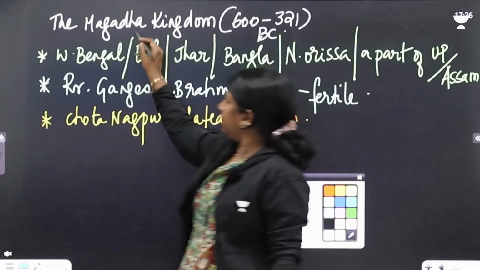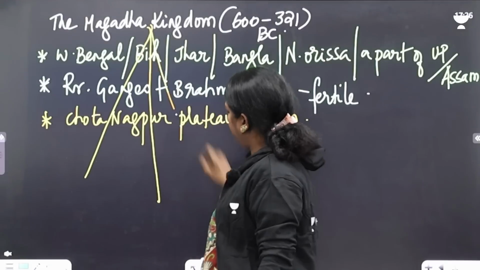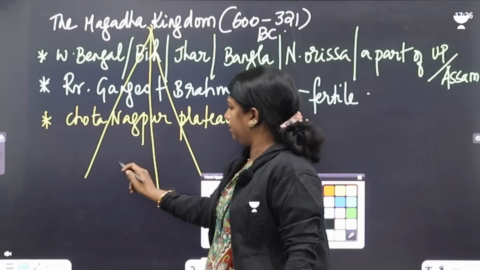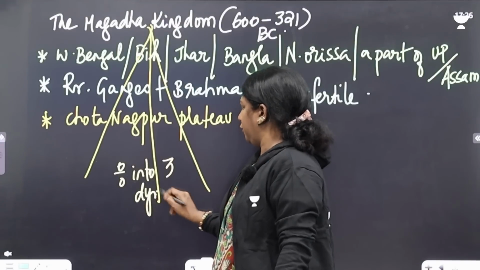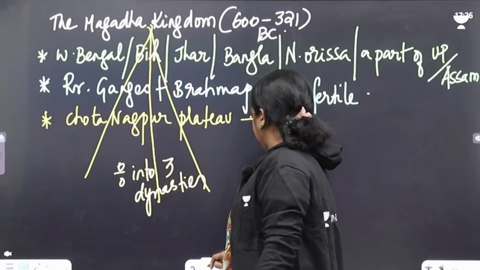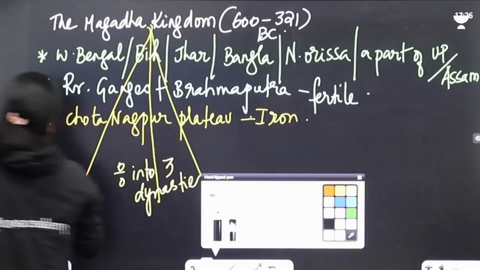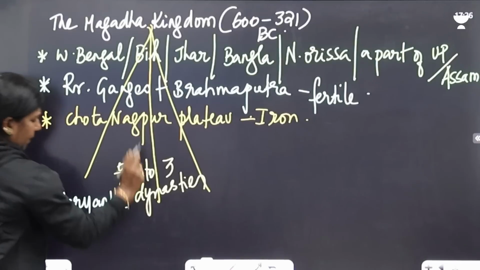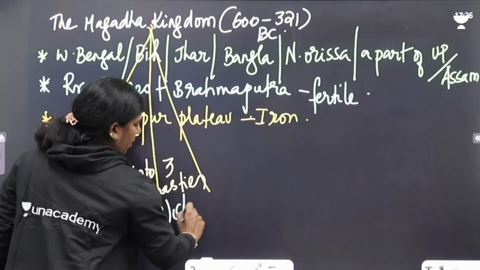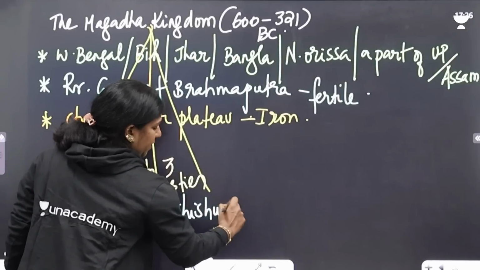This Magadha kingdom, such a big Magadha kingdom, was divided into three dynasties. The first dynasty is called the Haryanka Dynasty. The second dynasty is called the Shishunaga Dynasty.